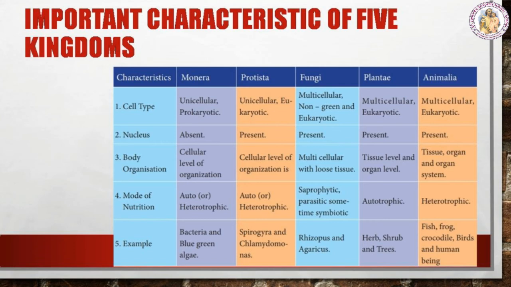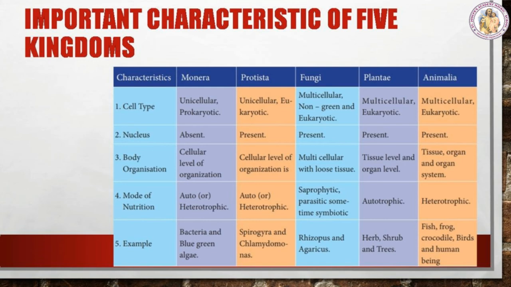Then Protista. They are unicellular and eukaryotic. Then fungi, they are multicellular, non-green and eukaryotic. Plantae, multicellular, eukaryotic. Animals, multicellular and eukaryotic. Next, nucleus. Except Monera, all the five kingdoms have a nucleus in their cell.